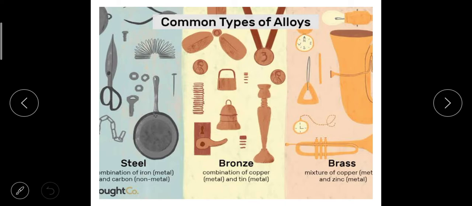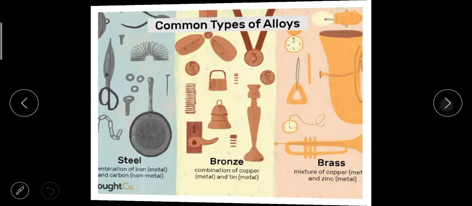So see common types of the alloys. First is the steel. Steel is made up from the combination of the iron with the carbon, and iron is a metal and the carbon is a non-metal. So mixing of the metal and the non-metal, that is the iron and the carbon, leads to formation of steel. Next is bronze. Bronze is a combination of the copper with the tin, and copper and the tin both are metals. And third is brass. Brass is made up from mixing the copper with the zinc, and both are metals, copper and the zinc.